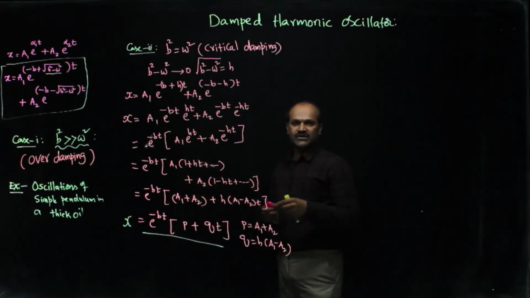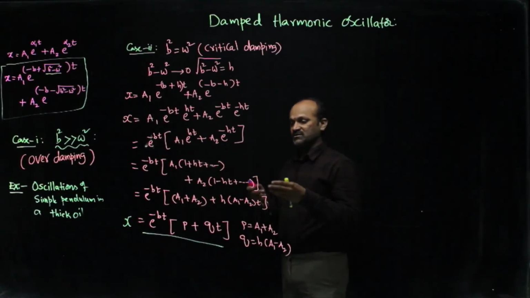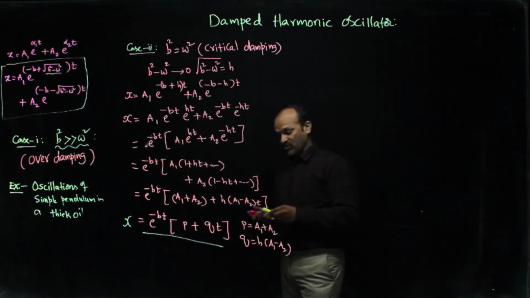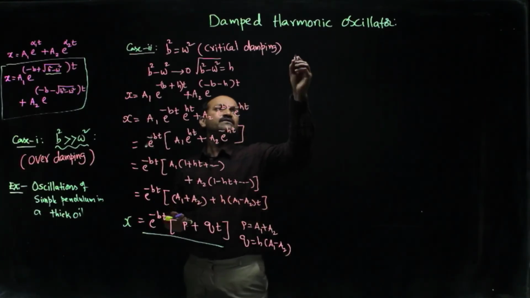In many oscillations, LCR oscillations, and in bike ignition, when you start, in those cases, you can observe this type of oscillations. These are critically damping oscillations. Okay. Now we will see case 3.